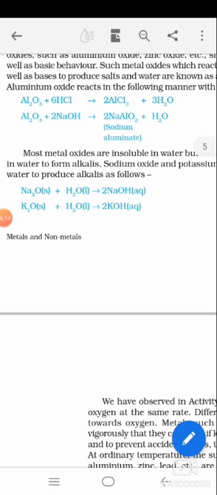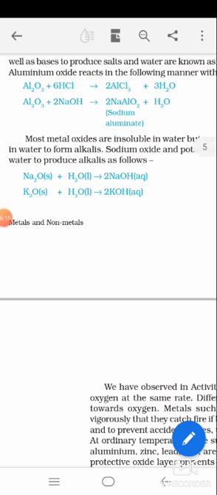That is what insoluble means. But some metal oxides are soluble in water and dissociate to form products, and if they are soluble, they will produce alkalis. Alkalis will be the product. For example, sodium oxide and potassium oxide.